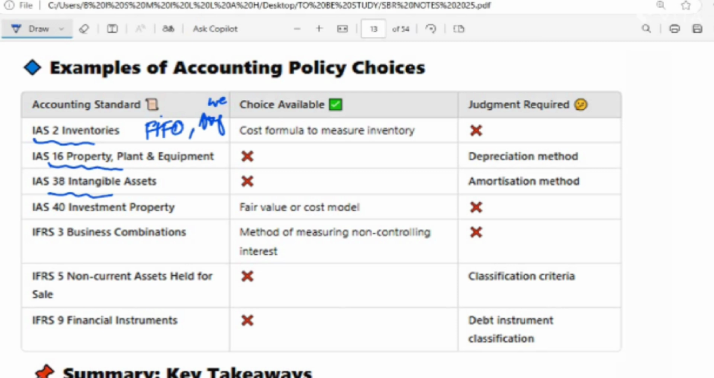Now we have IAS 40, that is investment property. Here we have the choice to report at cost with depreciation or fair value with no depreciation. And we have also recorded this lecture. If you want to watch, you go and watch it. Okay. So there we have two options, two choices. You have to report at cost with depreciation, and if you are using fair value, then there will be no depreciation.